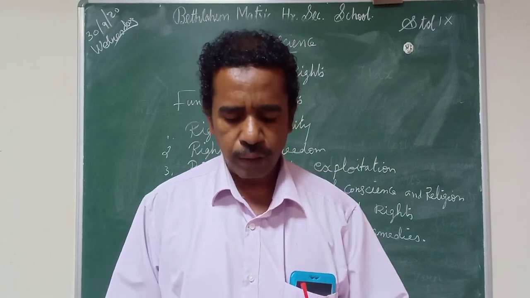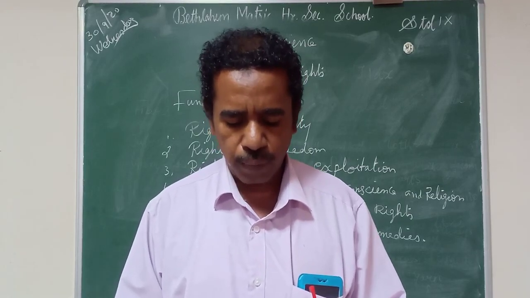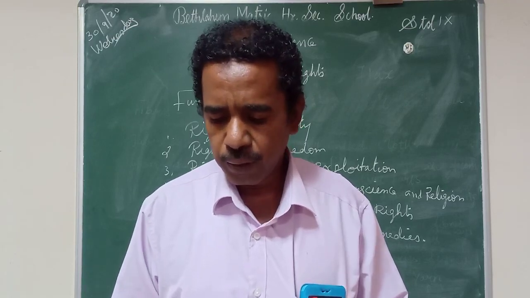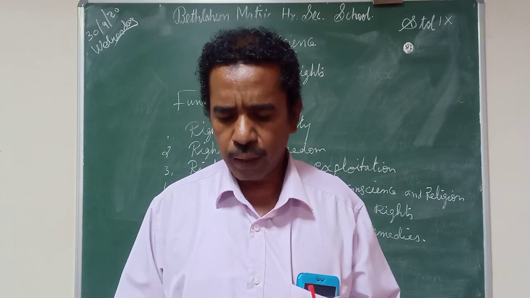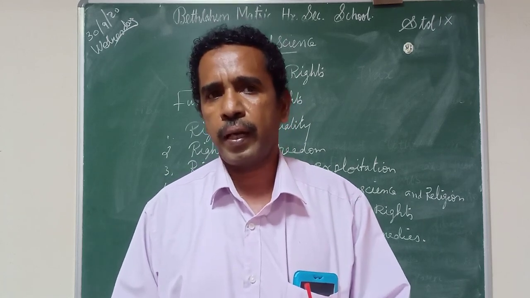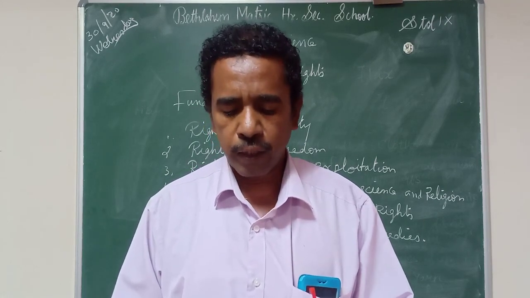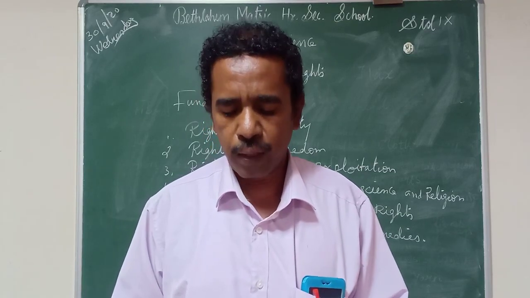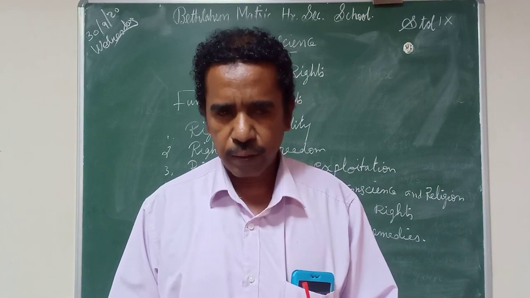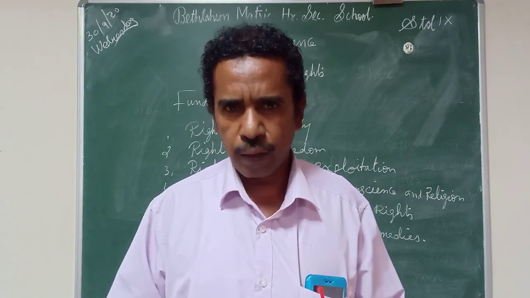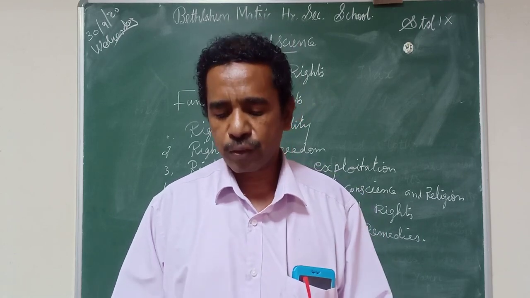So this Universal Declaration of Human Rights protects the interest of the people. It guaranteed freedom of expression as well as civil, political, economic and cultural rights of the people in the world. These are all the basic rights of the people.